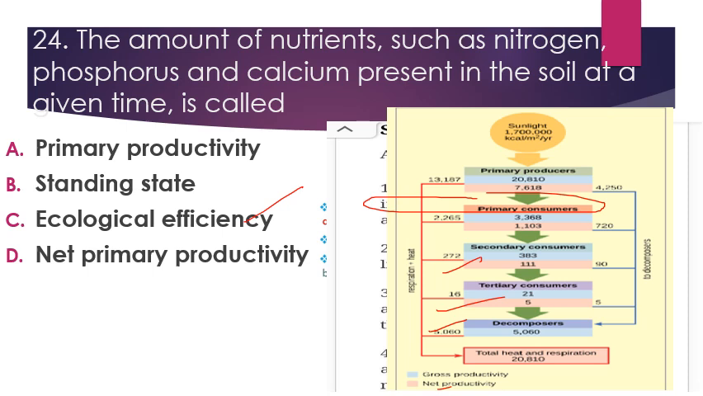Then the next option was ecological efficiency. This is basically the energy transfer from one trophic level to another trophic level. That transfer of energy from one trophic level to another is known as ecological efficiency. So energy is transferred from the sun to primary producers, then primary consumers, to secondary consumers, tertiary consumers, and to the top consumers, and after that decomposers.